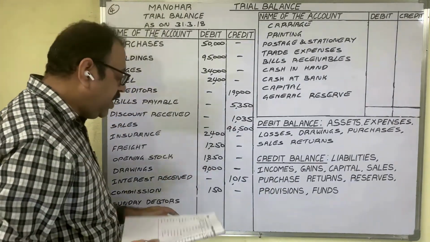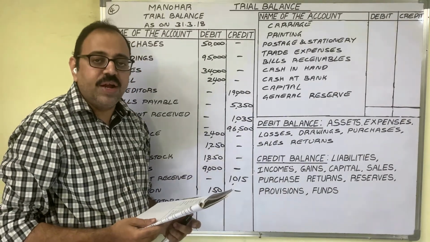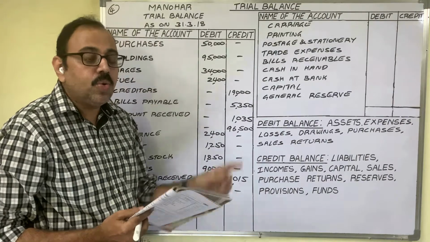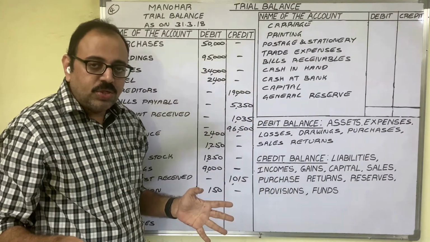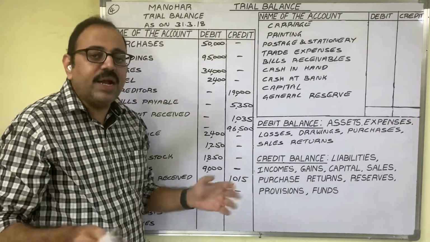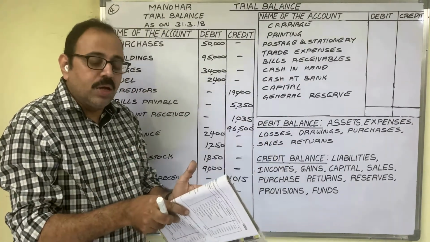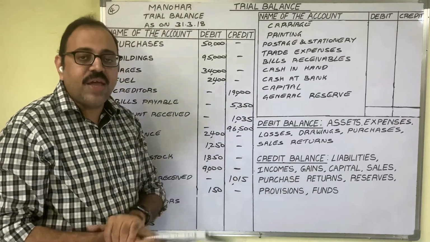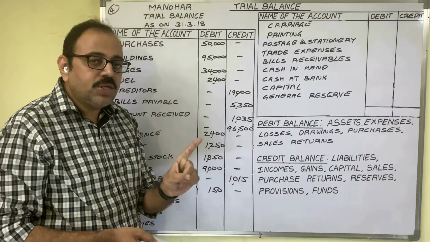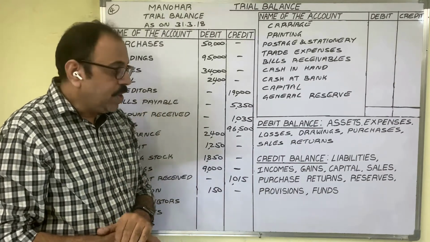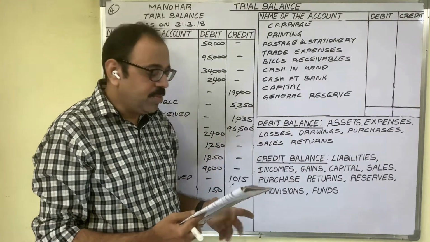Next, sundry debtors. Amount 29,500. Debtor is a person who is liable to the firm. Sundry means various. So firm has more than one debtor. Then all these debtors amounts total is 29,500. Debtor is a personal account now, and the debtor's account shows a debit balance because debtor is an asset. So in debit column we should write the amount.